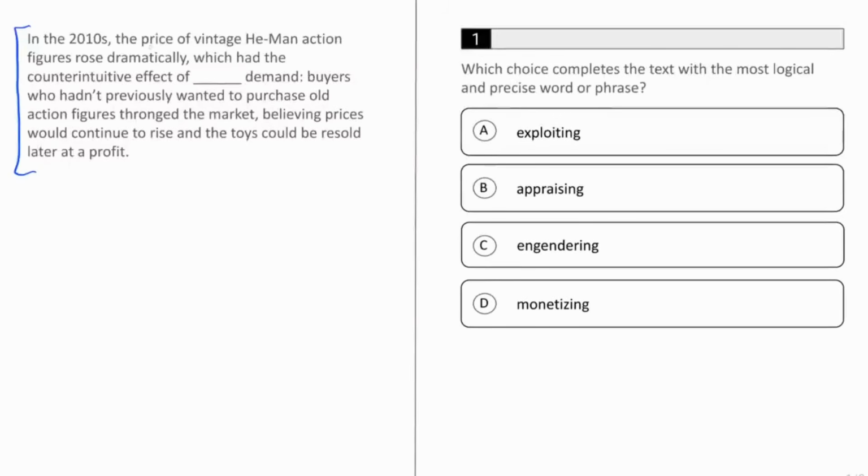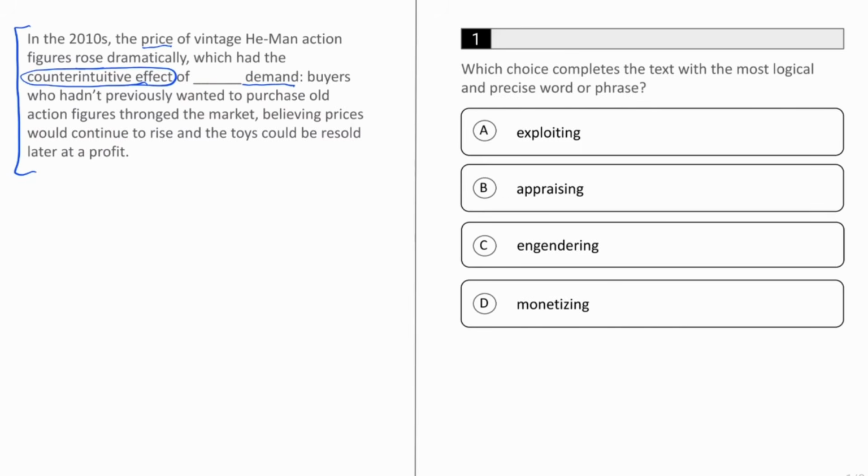The first half of the sentence is telling us about the effect of the price rising on the demand for these action figures. And it tells us that it is a counterintuitive effect. In other words, it's the opposite of what would be expected. Now, if you have even the most basic knowledge of economics, you probably know that if the price of something goes up, demand for that thing usually goes down. So a counterintuitive effect would be the demand going up. Therefore, we might guess that we're looking for a word similar to increasing or boosting.